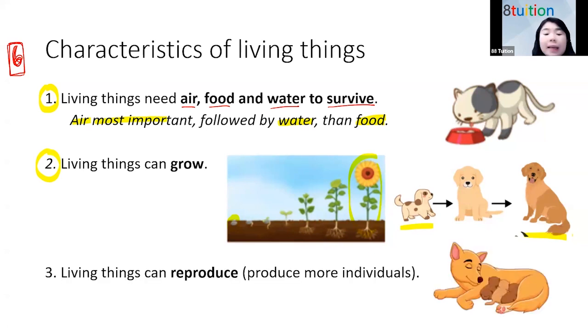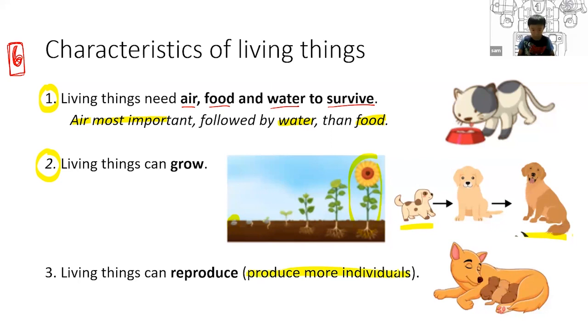Okay, let's move on to the third characteristic. Living things can reproduce. What do you mean by reproduce? If you can see this female dog has a few puppies, so it has just reproduced. Reproduce means the adult produces more individuals because eventually the adult will die, right? So it needs to produce some babies so that its species will continue to survive. Do we understand? Do you all know what reproduce is?